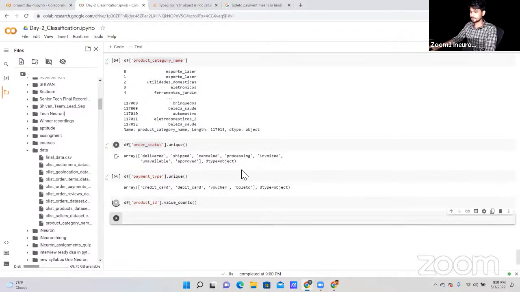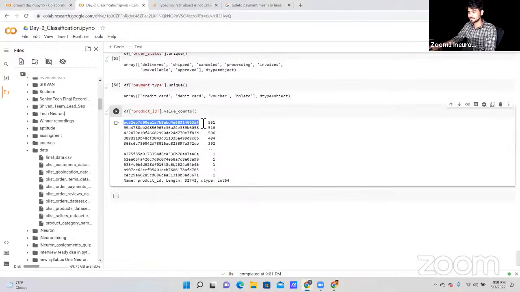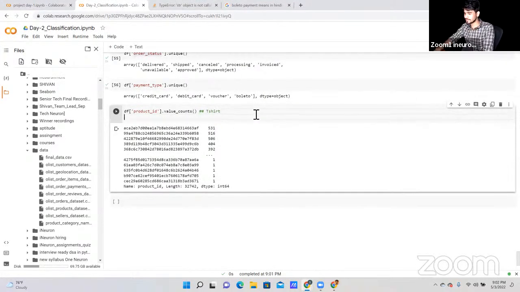Let me rerun this cell. Now, as you can see, this product ID has this number of values, total 531. This is the product ID. It means, let's say we have a t-shirt, and let me tell you one more example here. The same t-shirt has been purchased by multiple customers. How many customers? 531.